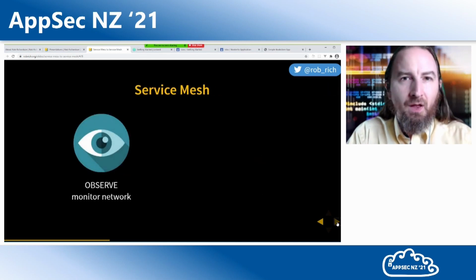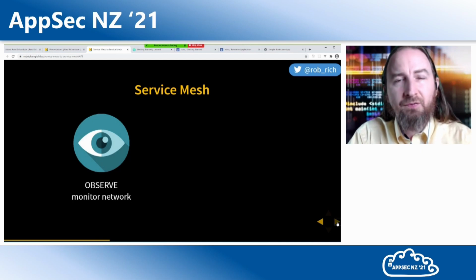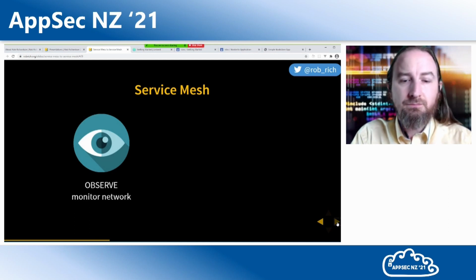Observe. A service mesh will stand in between all of the traffic flowing through my cluster. Because it's standing in between, it can observe the traffic flowing through. Is this a normal pattern? Is this irregular? Am I getting too many errors from my service? I can watch that traffic and see who's calling who.